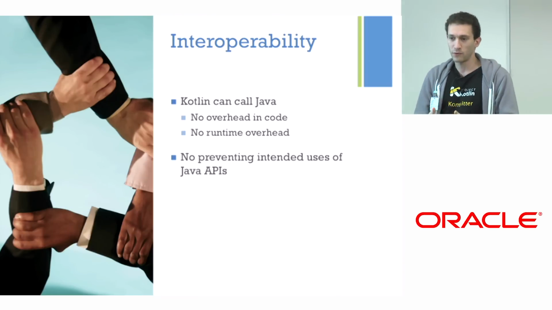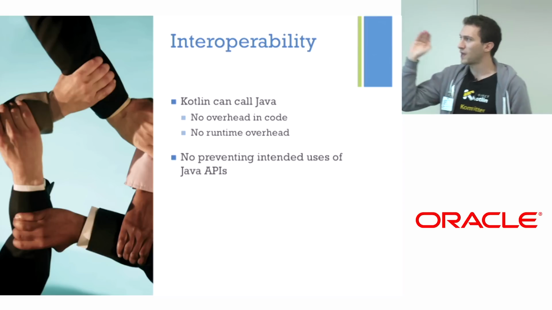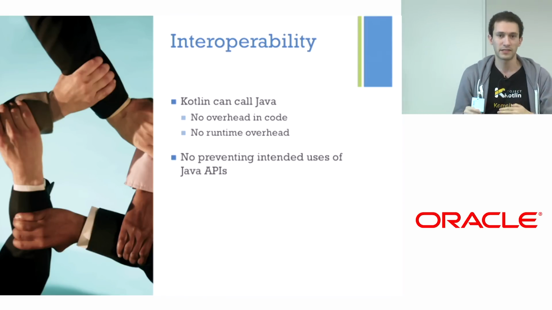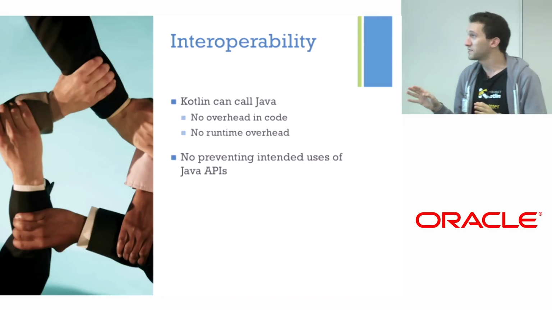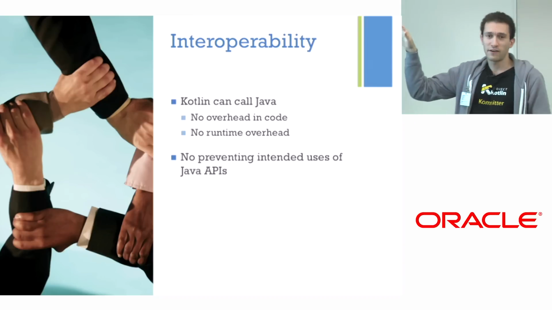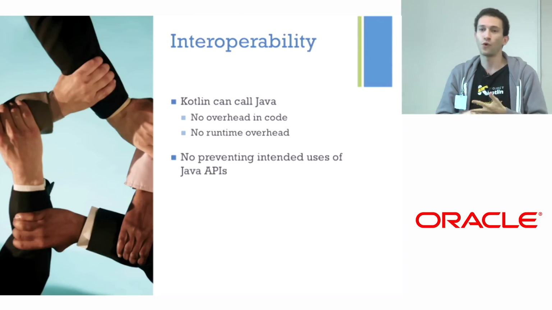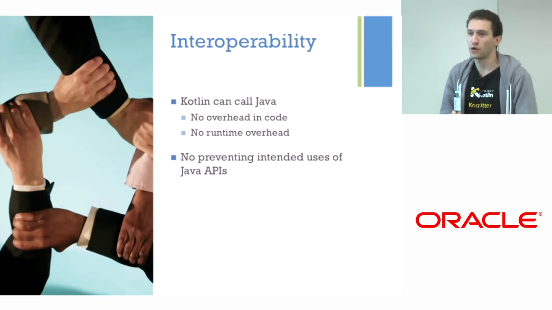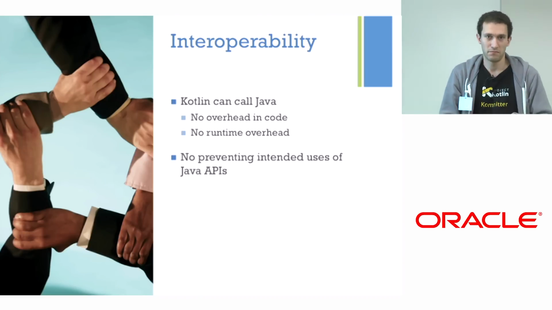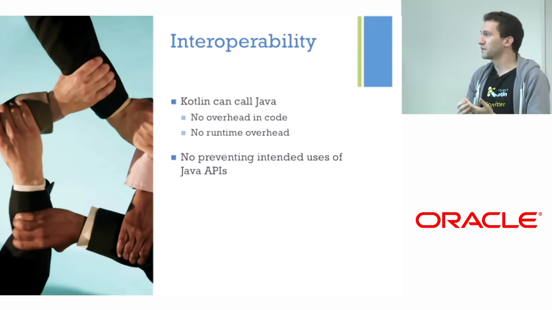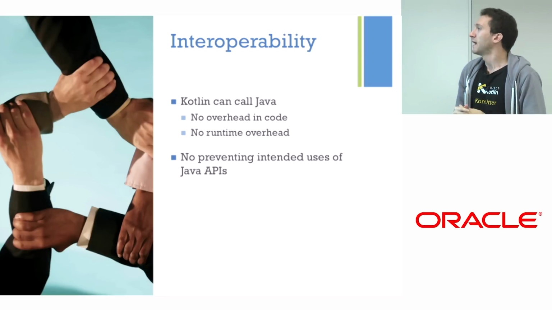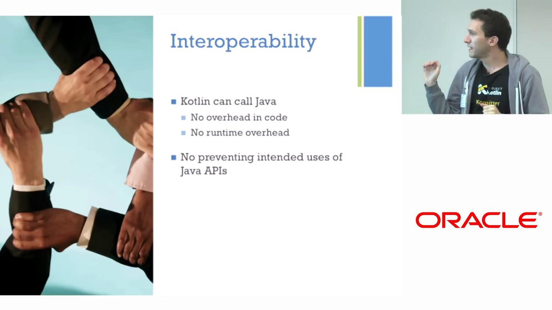We want to be interoperable with Java. Actually, it's both ways, but I'm now only talking about Kotlin calling Java, because the other way around is all easier. So when Kotlin calls Java, there should be no overhead, neither at runtime nor in the code. So the call shouldn't be bigger or longer in the code, and shouldn't take any extra time. We manage that.